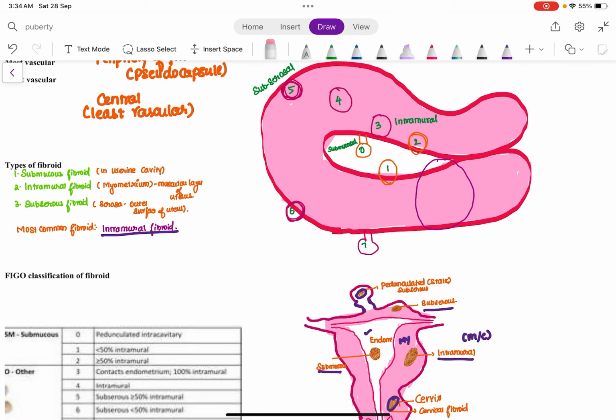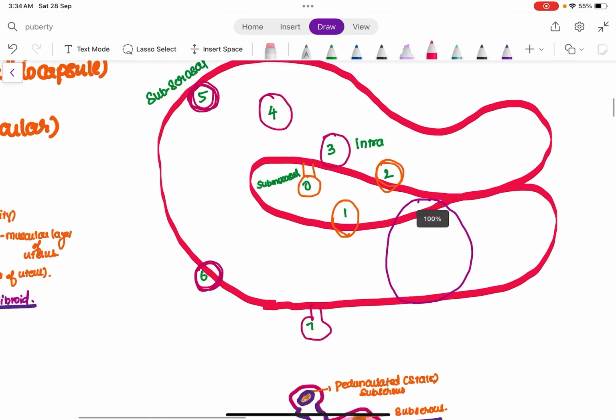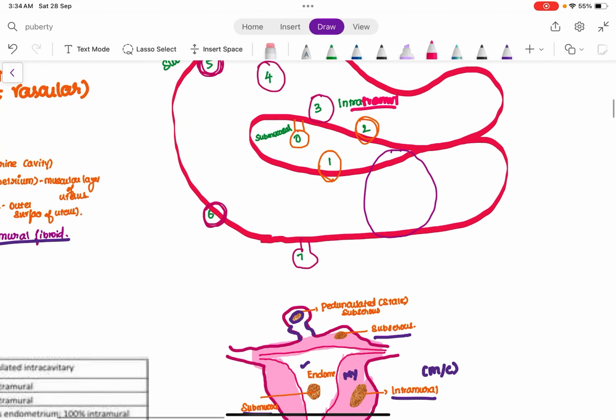Then what is 1? 1 is that less than 50% of the fibroid is intramural. We all know that this is the intramural portion of the fibroid, right? So this is the intramural portion of the fibroid. Here, as you can see, this fibroid is occupying less than 50%.